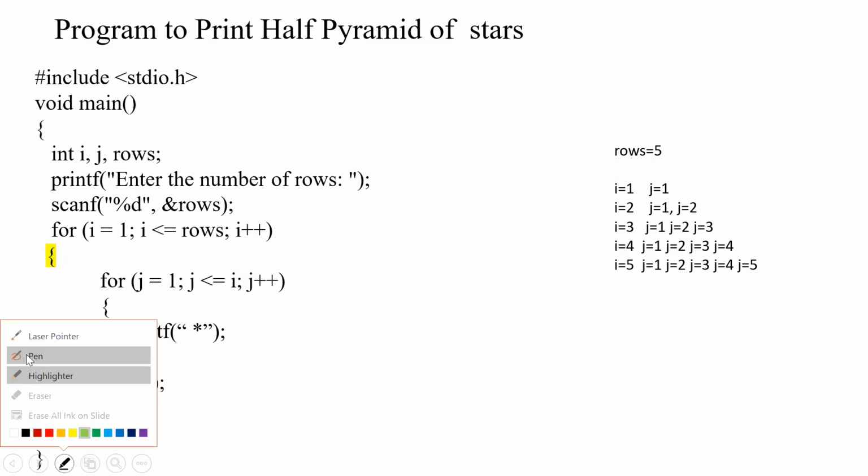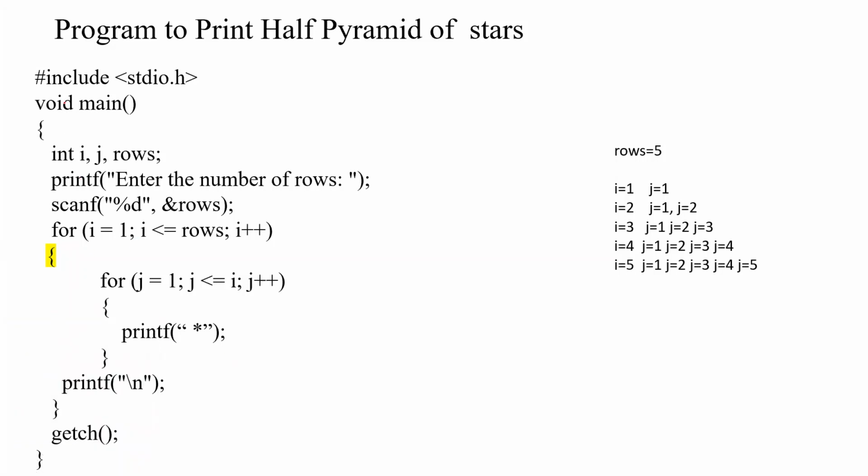So here, when we run this program, we are using a variable called rows. Instead of R, I have used rows. You can use any variable name of any length, but until now we were using only a single character. You can use something understandable. So here the variable accepts the number of rows for the half pyramid. Our program is to print a half pyramid of stars.